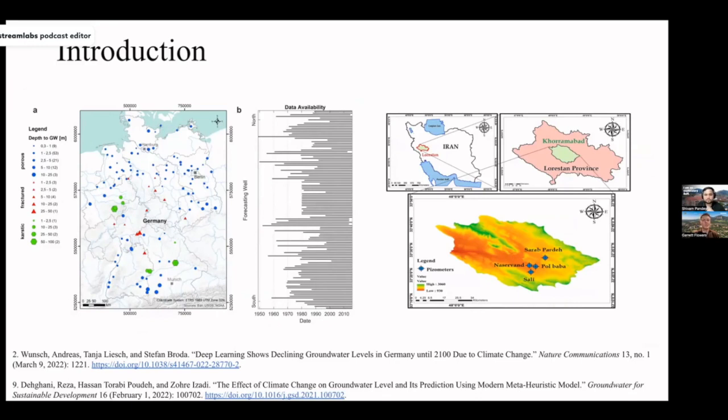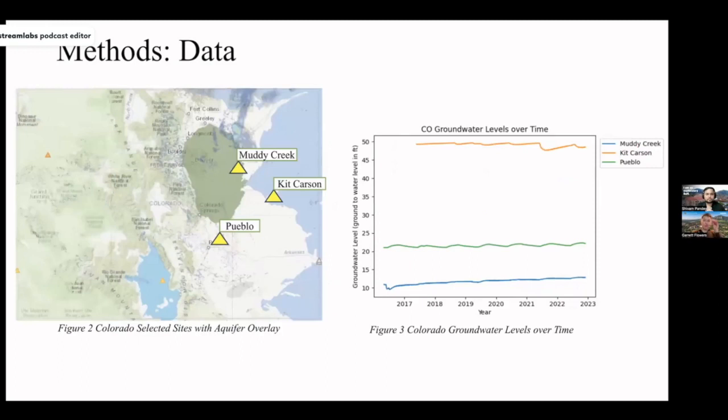The original concept was to reproduce global climate change trends and evaluate against the IPCC's representative concentration pathways, or RCP, scenarios. These represent varying levels of carbon emissions and their probable impacts to climate and humanity. Upon further research, we found 2 studies, one done in Germany and the other done in Iran, that utilized machine learning techniques to analyze future groundwater levels using these RCP scenarios. With that framework set, with the existing academic research in hand, we decided to pursue a similar study with Colorado